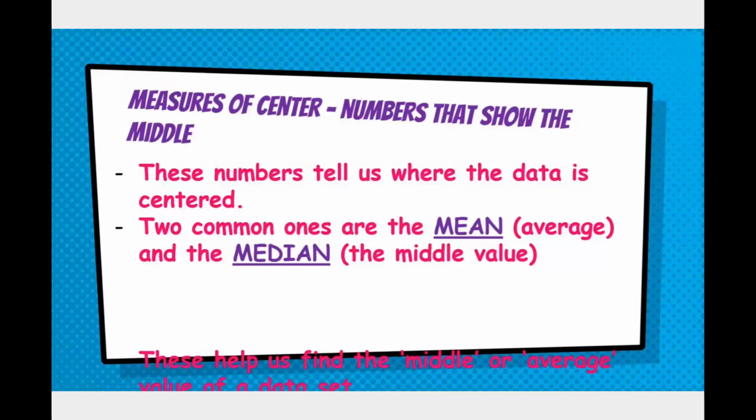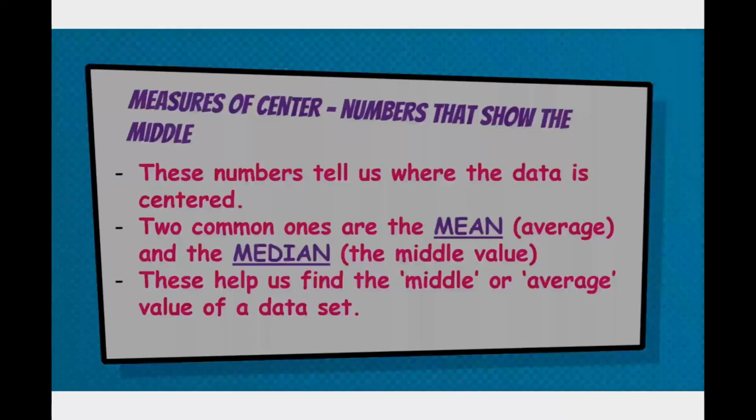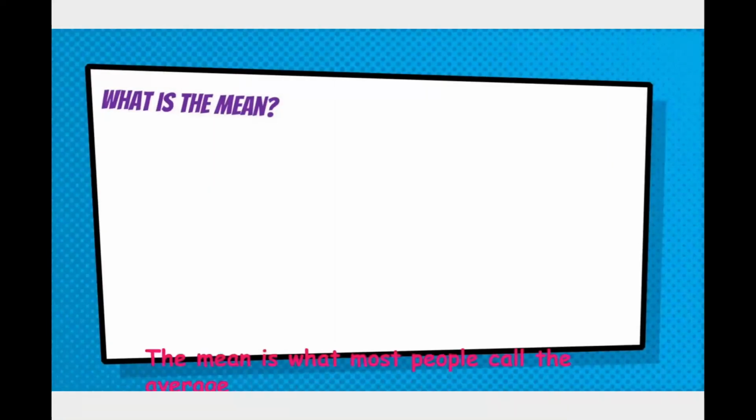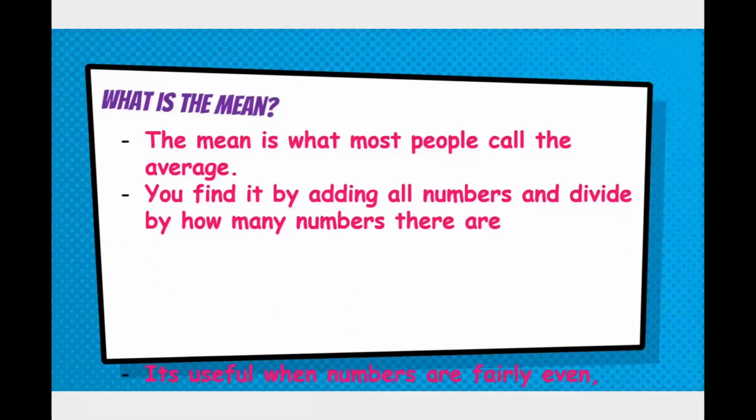So when we look at a whole big long distribution of numbers, what is the center, the average? And there's actually two common ones. They're the mean and the median. So the mean and the median we should be familiar with. Mean more so. That's more common to understand. That's our common known average where you add up everything and divide by how many things that you added up. And then the median is the middle value, and that's where you line everything up in numerical order, and you look at the middle number, and that would be the median. These help us find the middle or the average value of a data set.